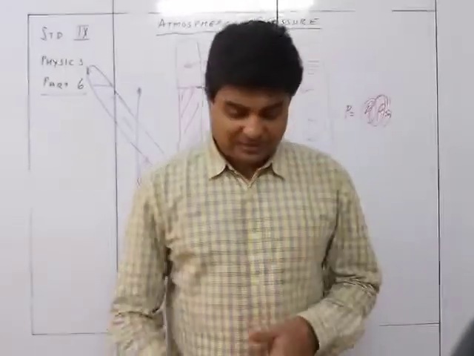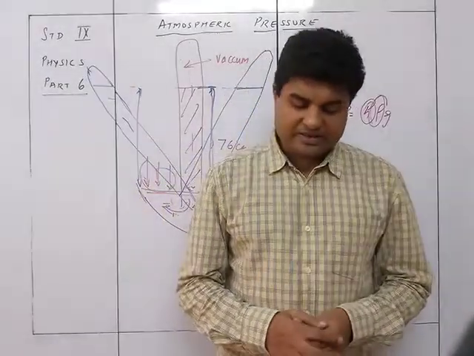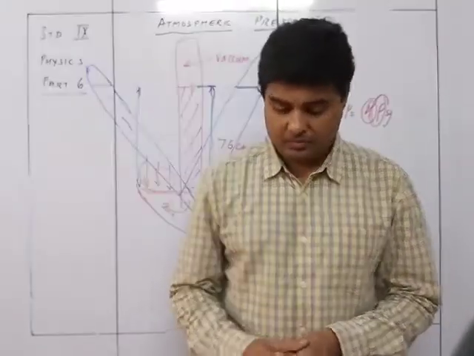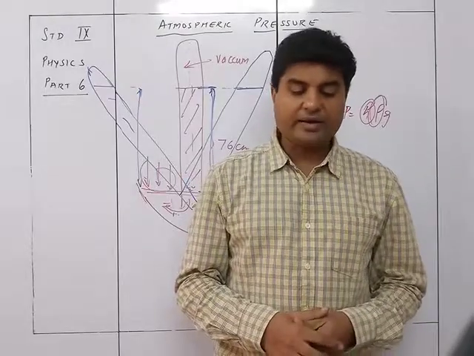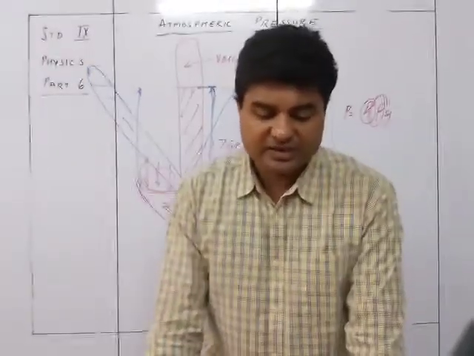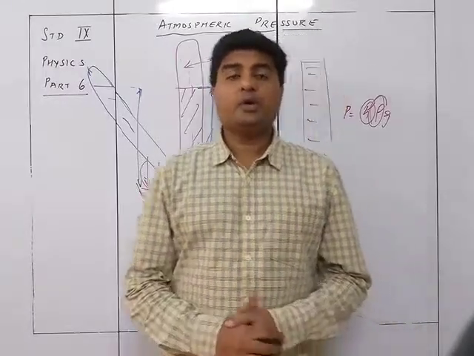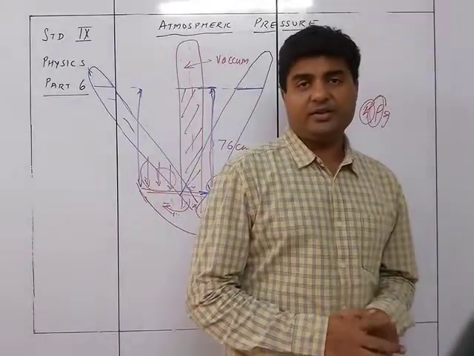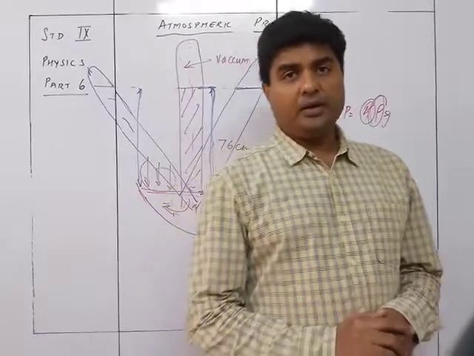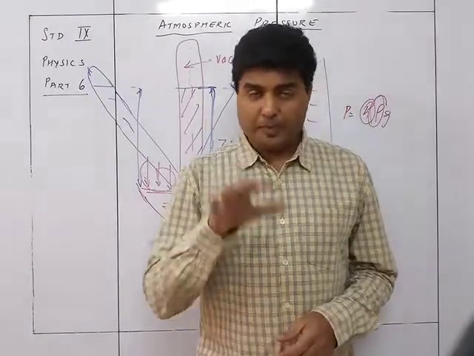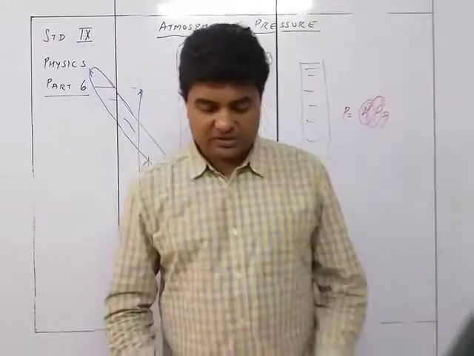Water sticks to the glass tube and wets it, so the reading becomes inaccurate. So that is another thing. And water is transparent, so its surface is not easily seen while taking the observation. So these are the disadvantages of using water instead of mercury. This was the important part, and this is part of the syllabus, so you need to learn this.